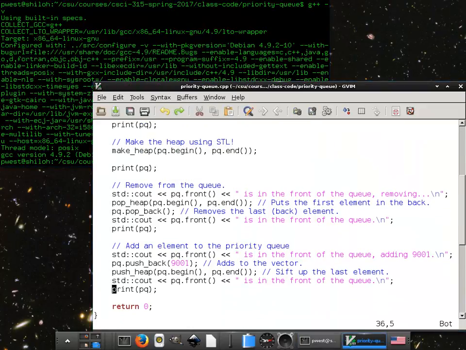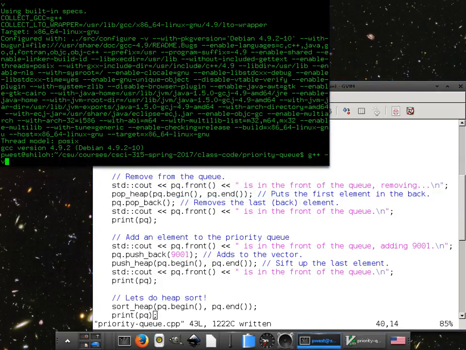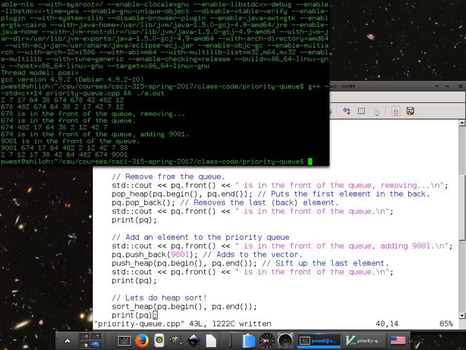All right, let me show you what's going on. You deheapify it. Let's do sort_heap with pq.begin and pq.end, and then print it. Notice what happens at the very end. Whoops, probably a miscompilation. Right, your vector has now been sorted. A sorted vector is not a heap, necessarily. Chances are it's not. Most likely it is not. But now it's been sorted using heap sort.